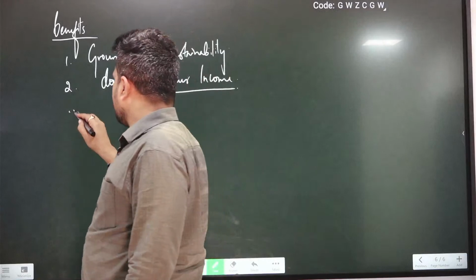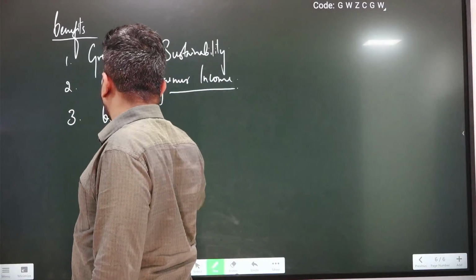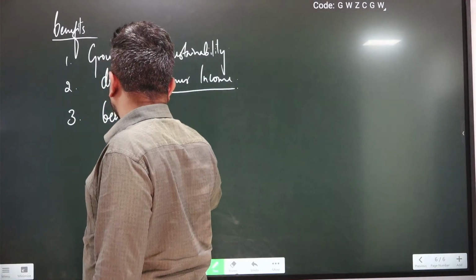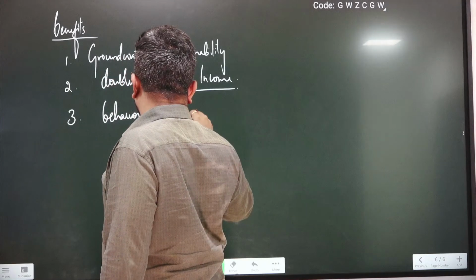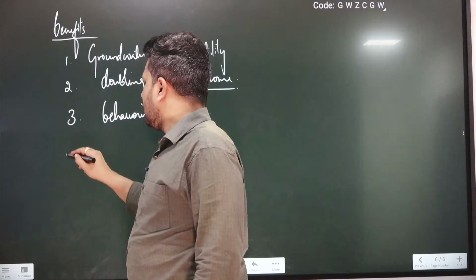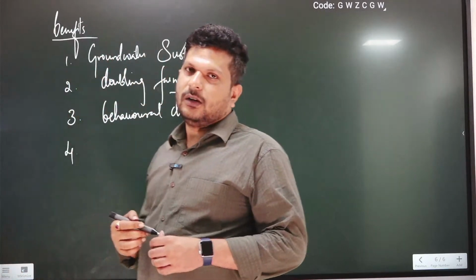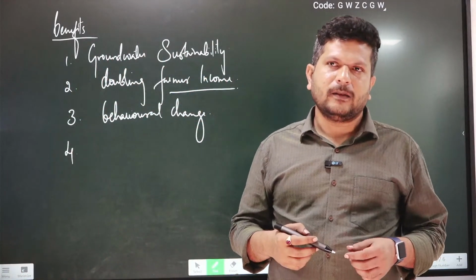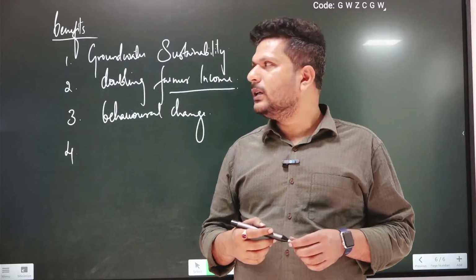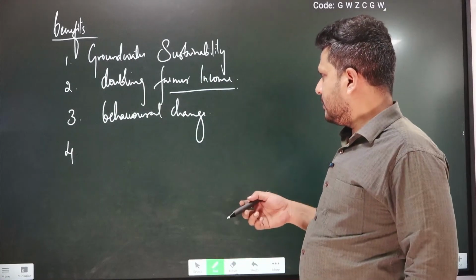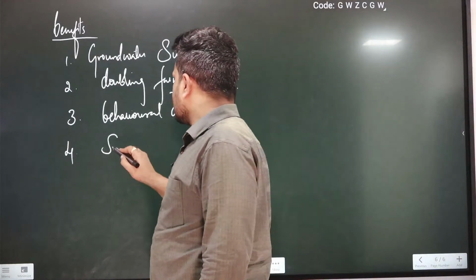On the third front, it will help to bring in behavioral change. So the change in the attitude of citizens of this country, especially farmers, will help us to improve the problem with respect to water. So these are the major benefits, and on the other end, source sustainability.